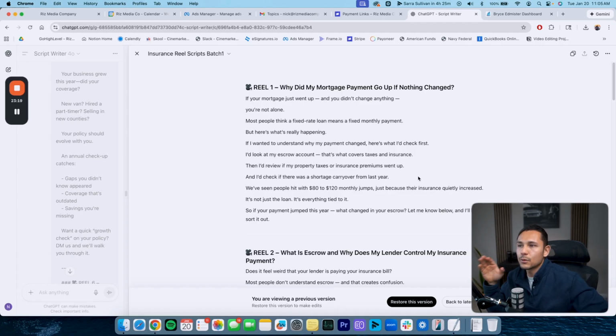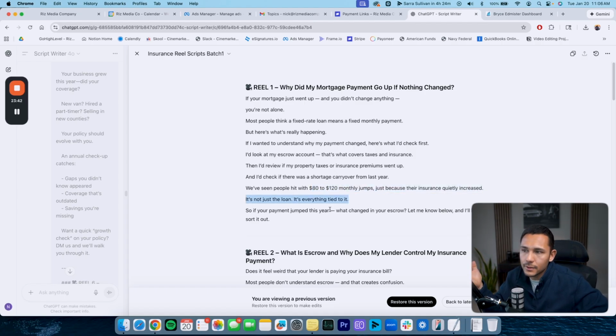If I wanted to understand why my payment changed, here's what I'd check first. I'd look at my escrow account. That's what covers taxes and insurance. Then I'd review if my property taxes or insurance premiums went up, and I'd check if there was a shortage carryover from last year. We've seen people hit with $80 to $120 monthly jumps just because their insurance quietly increased.